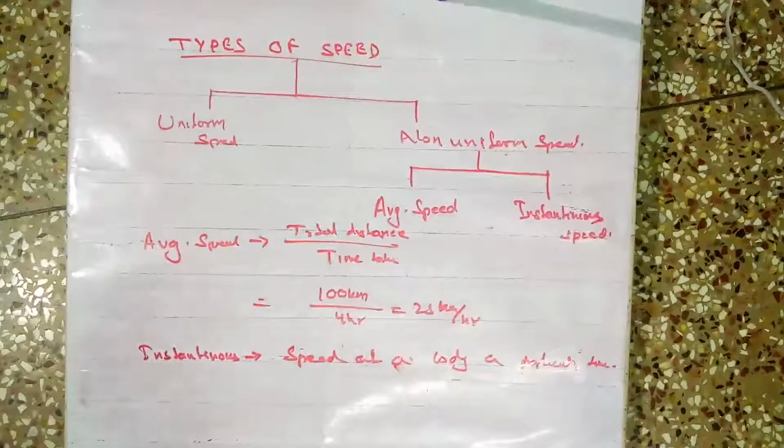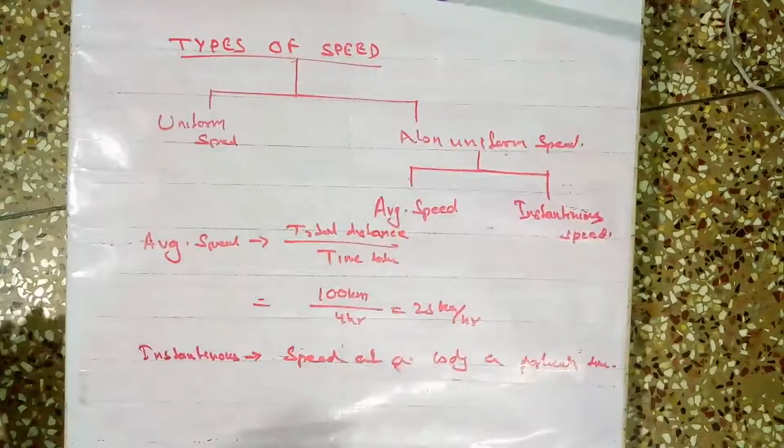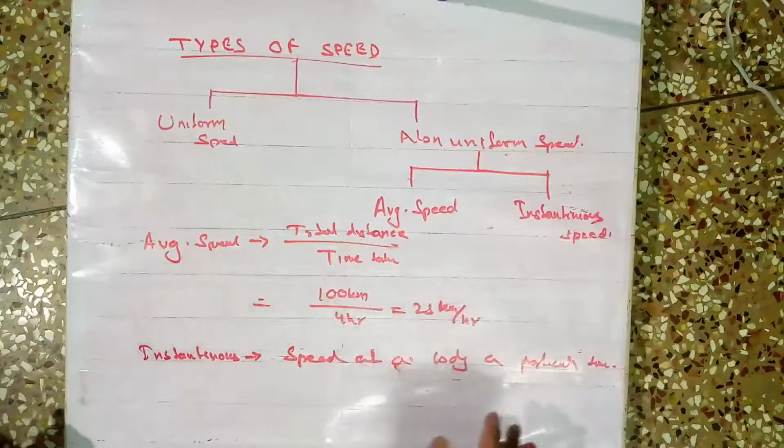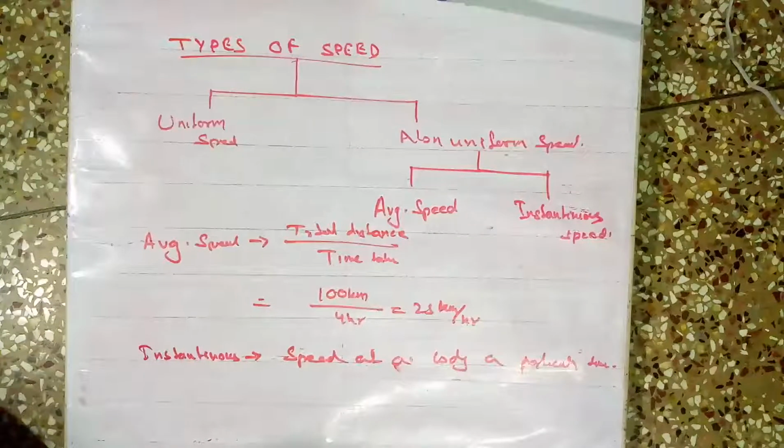That is called instantaneous. Suppose your vehicle is at rest, stopped somewhere. Then at that time it is 0 speed. But average is the whole total distance by total time. Instantaneous is the speed of a body at a particular time or a small interval of time. Hope I am clear to everybody.